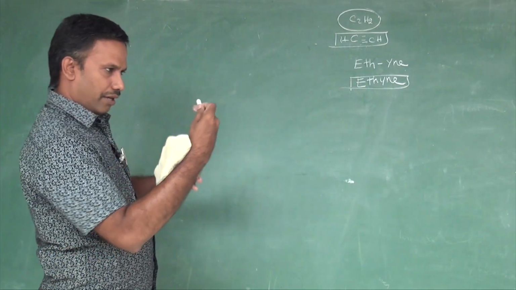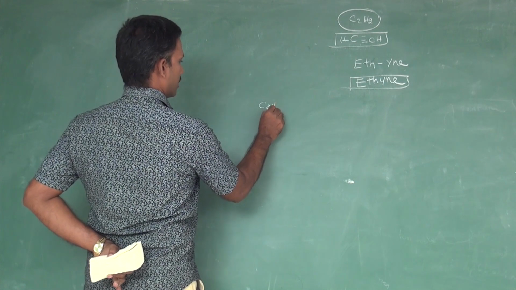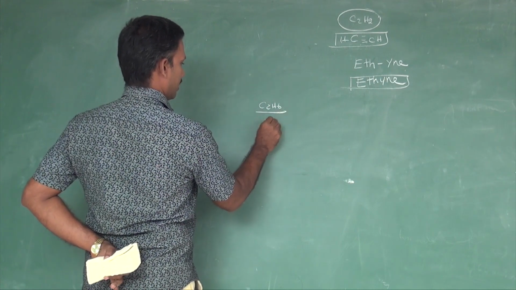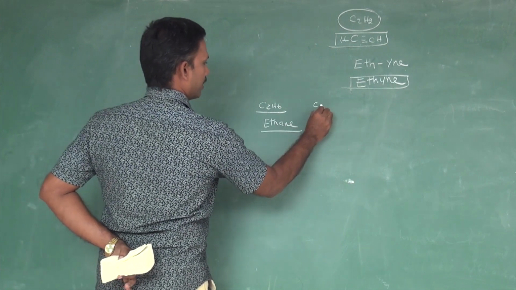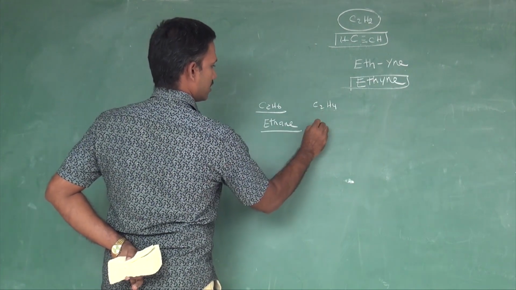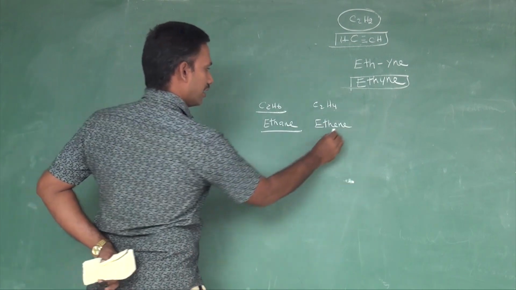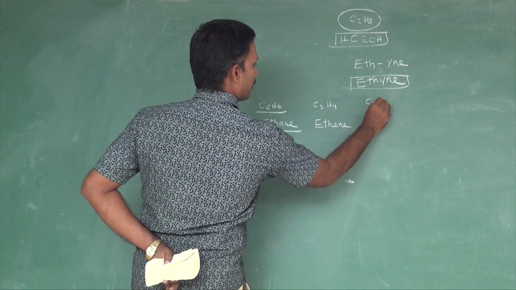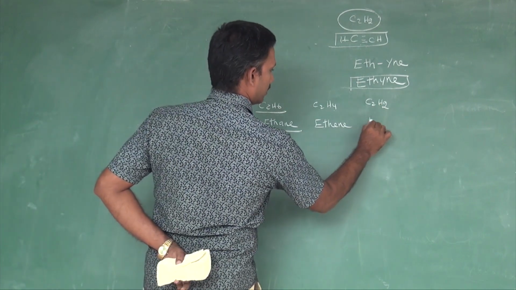If you relate and study, it will be easy. See, C2H6 alkane, that is ethane, A-N-E. C2H4 alkene, this is ethene, E-N-E. C2H2, that is alkyne, ethyne.